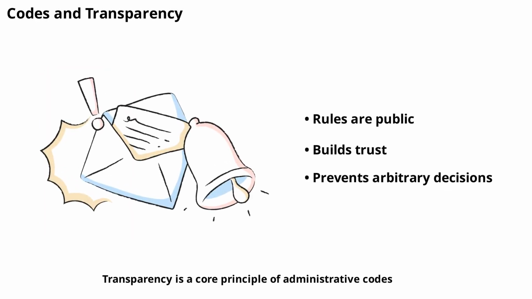Transparency is a core principle of administrative codes. By publishing rules and making them accessible, agencies ensure that everyone knows what is expected. This openness builds trust in government and helps prevent arbitrary or secret decision-making. Transparency also makes it easier for people to participate in the rulemaking process and hold agencies accountable.